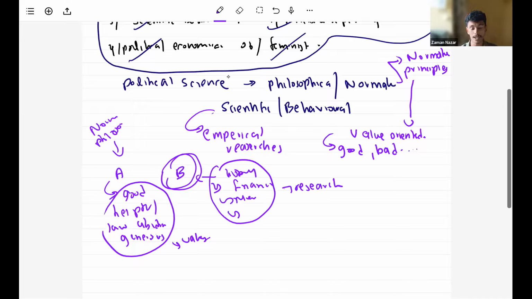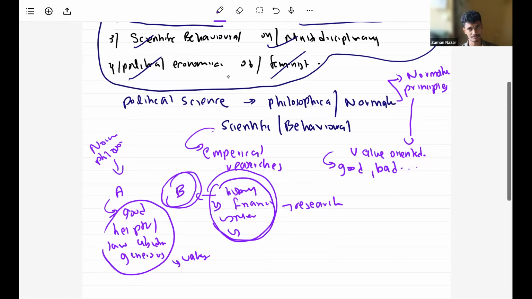So in here, what we have done is we have engaged in field research. Why? Because we are studying their financial records, their political records, their history. We are getting the records down and studying them. So that is a research-centered study. Those kinds of things are what we call empirical research. Empirical means first-hand research. So in the scientific behavioral approach, we mainly use research. On the other hand, in the philosophical normative approach, we use normative values.